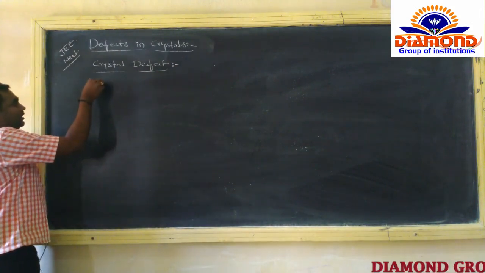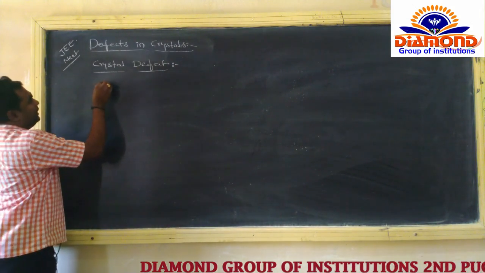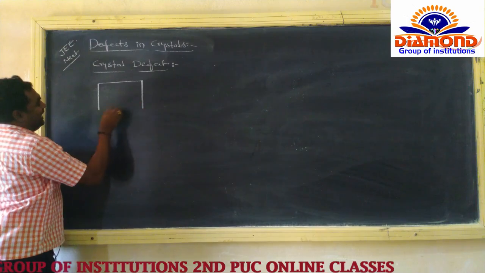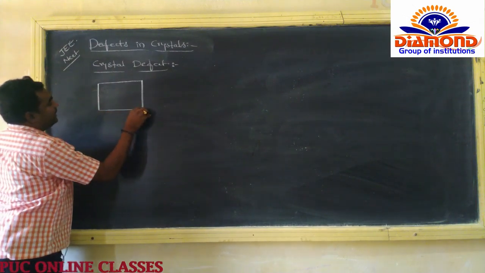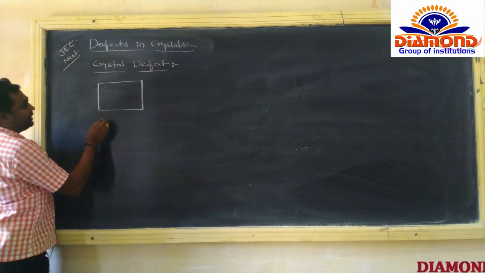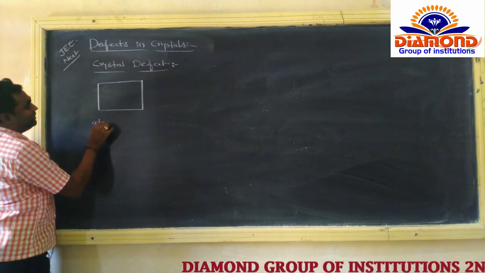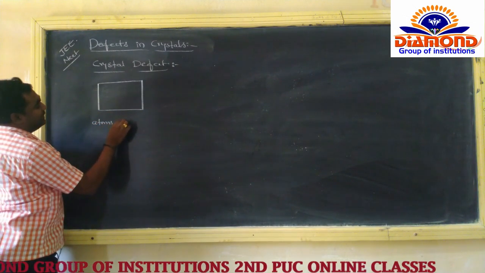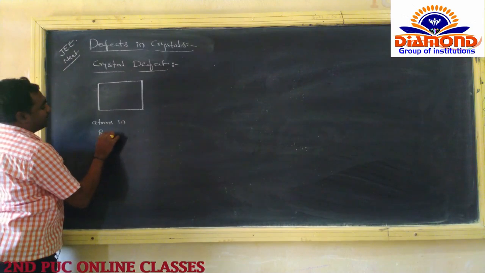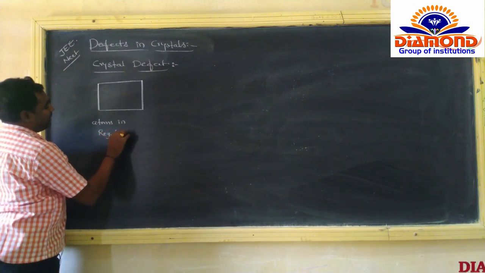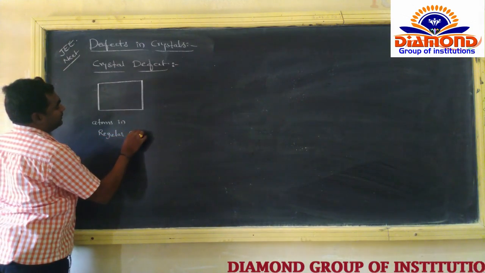Suppose here, we already know that in a crystal the atoms are arranged in a regular manner. Here the atoms are arranged in a regular manner, a regular arrangement.